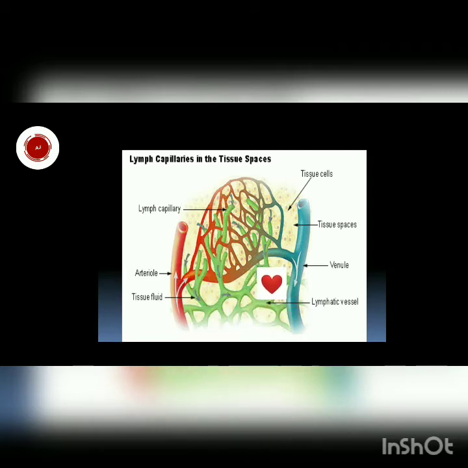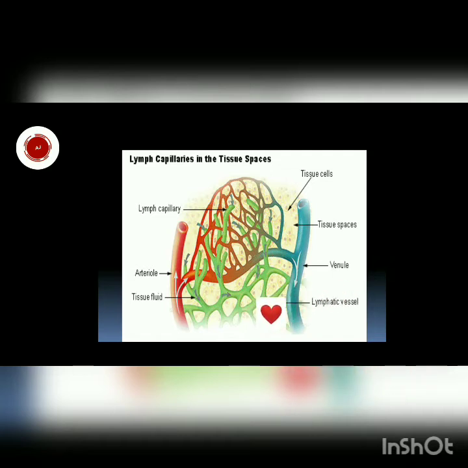You can see these green vessels. In addition to veins and arteries, we have a few more capillaries which are known as lymph capillaries, and this system is known as the lymphatic system. So here are the tissue cells, and in between the tissue cells the fluid, meaning lymph, is present.